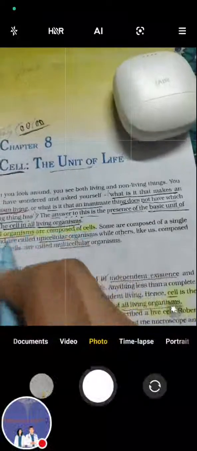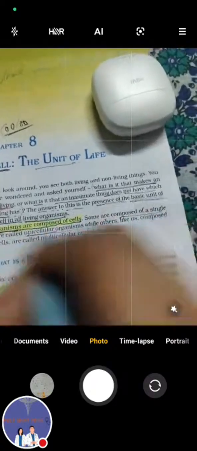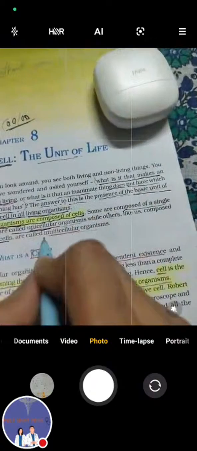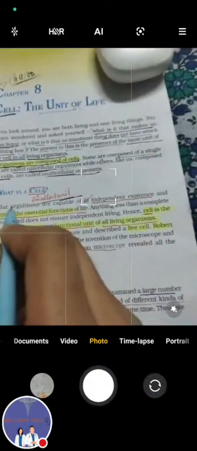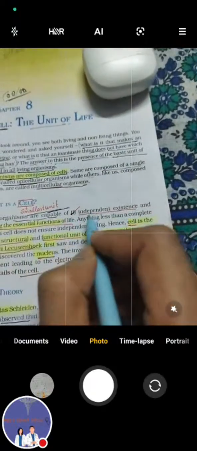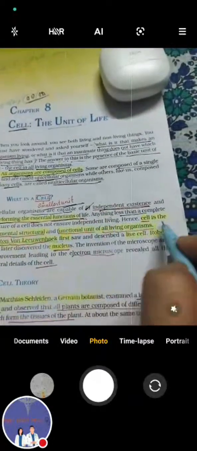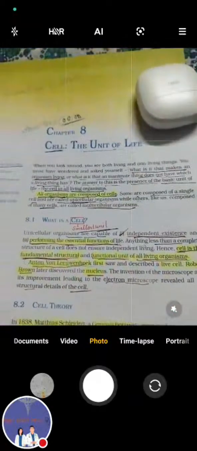Cells are in all living organisms. All organisms are composed of cells. This is the main important line. Some are composed of a single cell and are called unicellular, and some, like us, are composed of many cells. This is multicellular. What is a cell? The smallest unit. Unicellular organisms are capable of independent existence and performing the essential functions of life. Anything less than a complete structure does not ensure that. Hence the cell is the fundamental structural and functional unit of all living organisms.